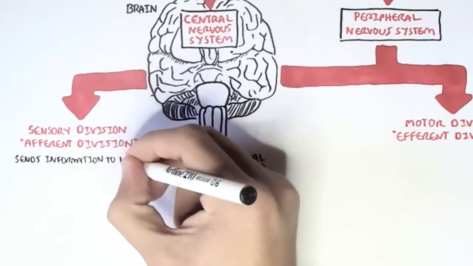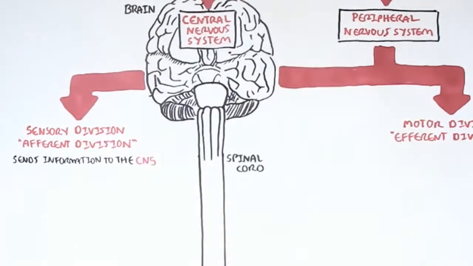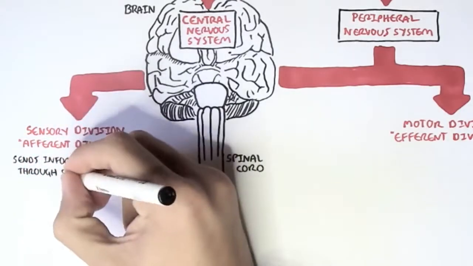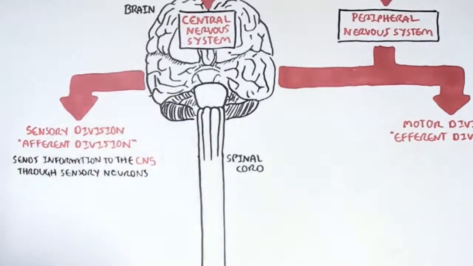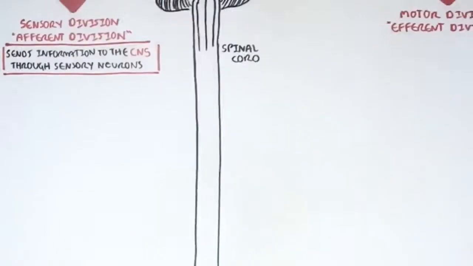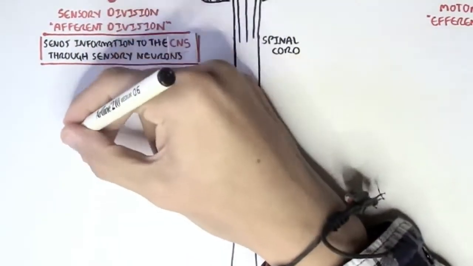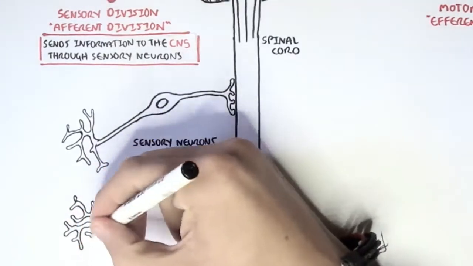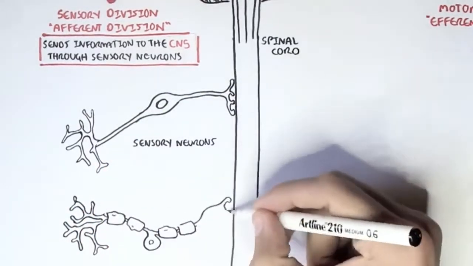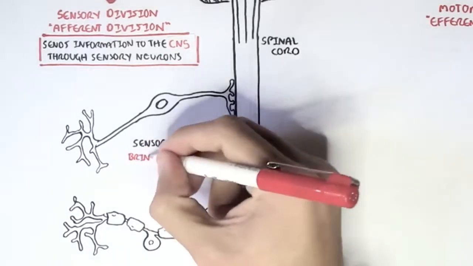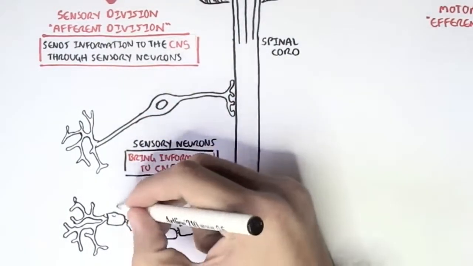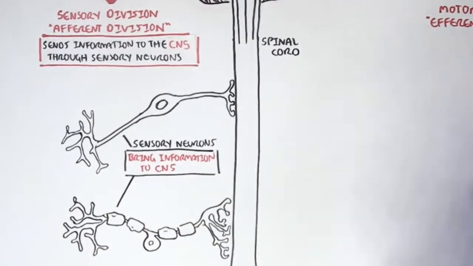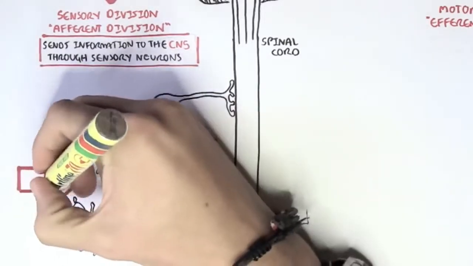The sensory division basically sends this information to the central nervous system through sensory neurons. So the afferent division is basically where we have these sensory neurons here, for example. They will bring information to the central nervous system, to the CNS, to the spinal cord as shown.